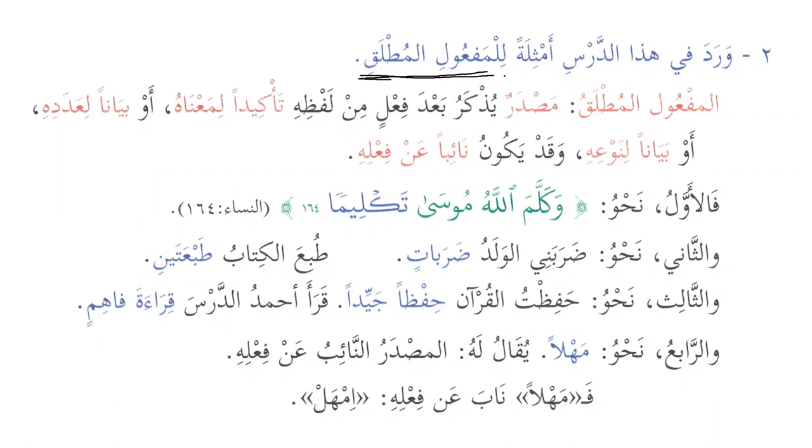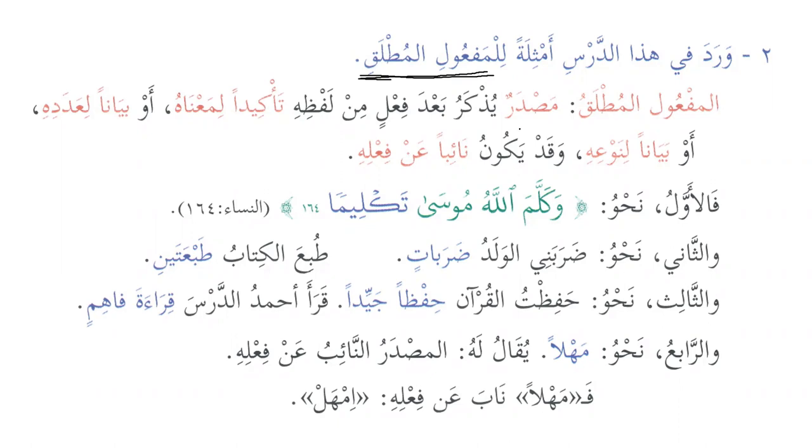It's basically the masdar that is used for the purpose of emphasis. Verbal noun, excellent. And you remember the example from the Quran that we have discussed? Warattilil Qur'ana tartila. So rattil is basically rattala yurattilu tartilan, and then the masdar is tartil. So basically the masdar is used again, following the verb, for the purpose of emphasis. There are many other reasons why it is used, but here the example that we are discussing is that it is used for the purpose of emphasis.